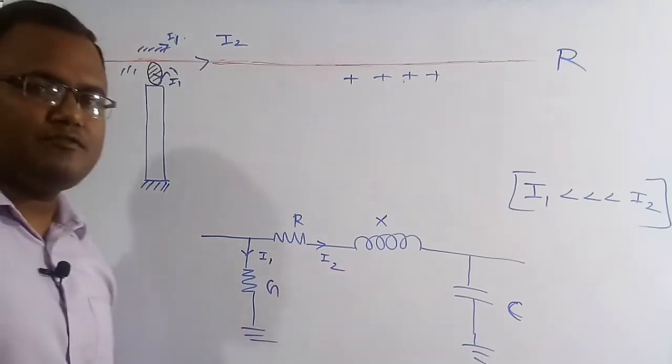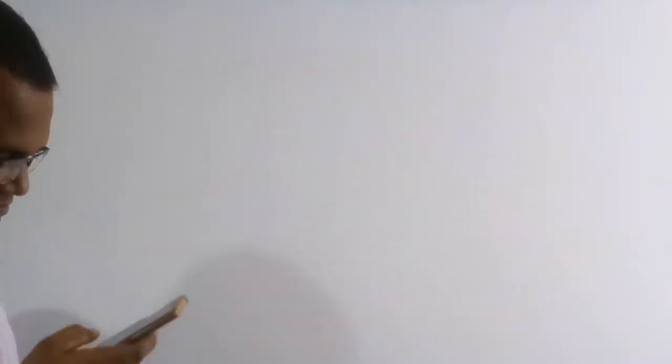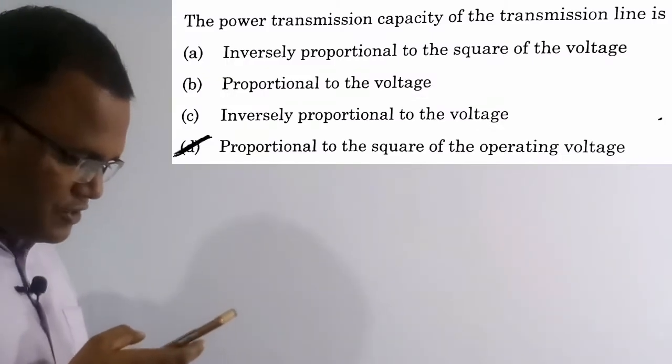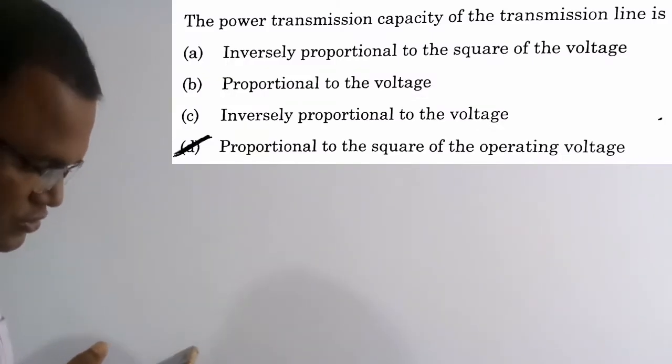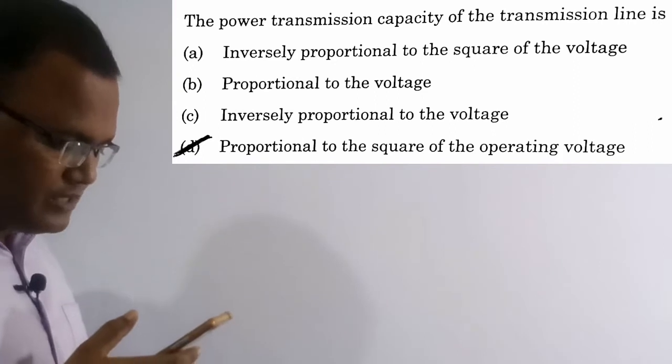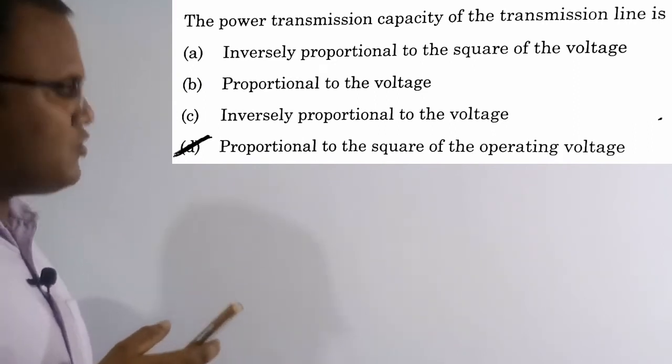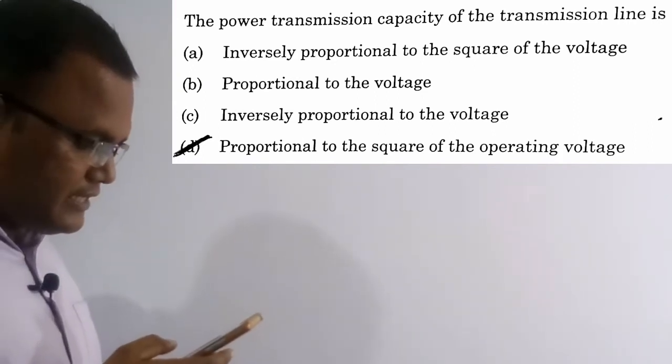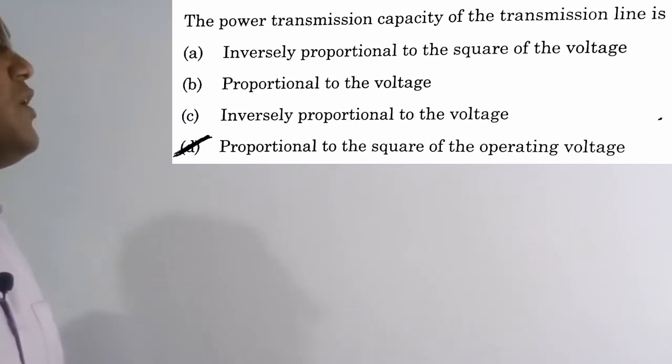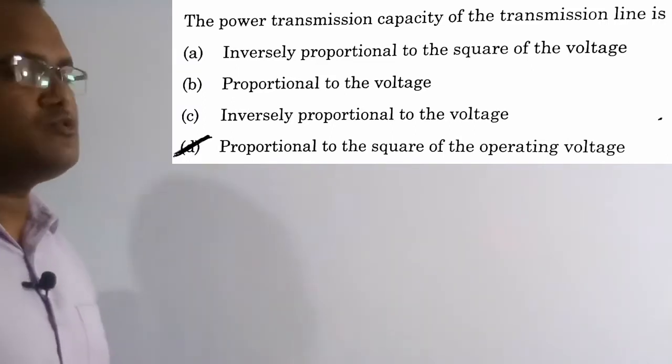So this is the correct solution of this question. So now we are going to solve the 43rd question. See the question here. The power transmission capacity of the transmission line is. So what are the four options? Option D, it is proportional to the square of the operating voltage, is the correct solution of this question.